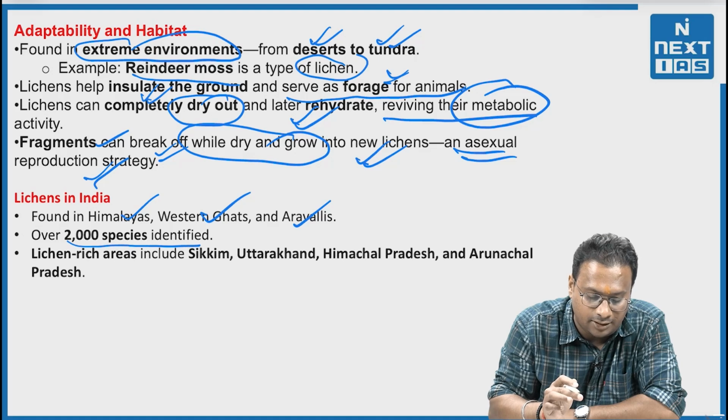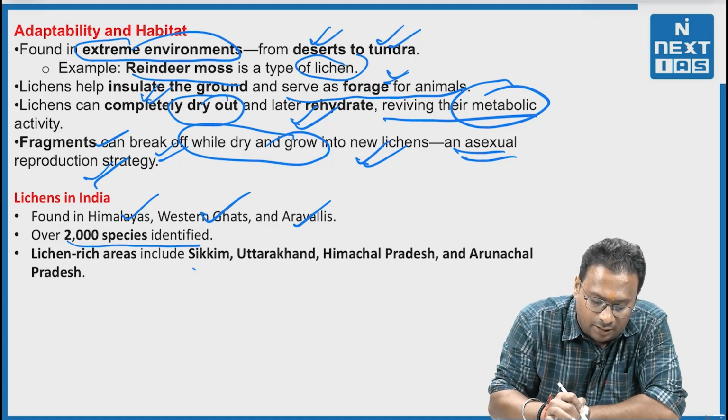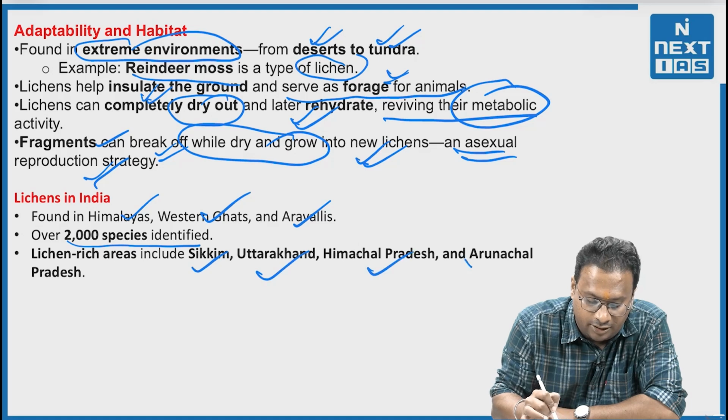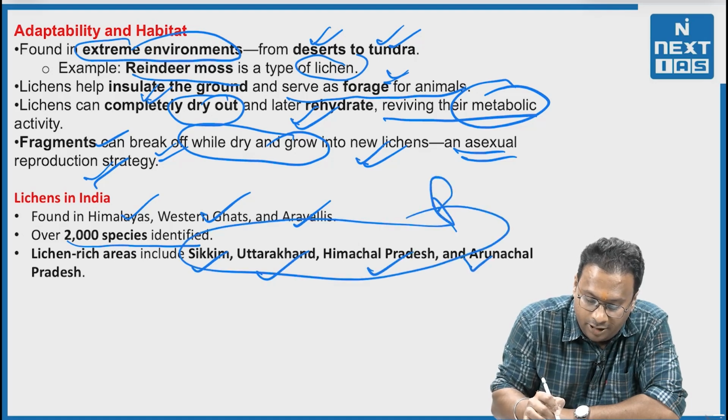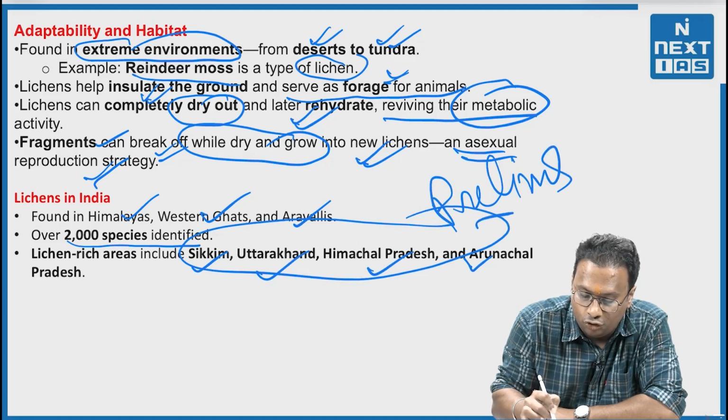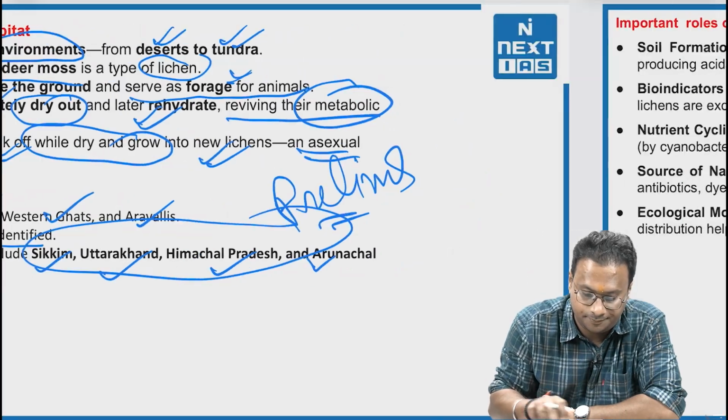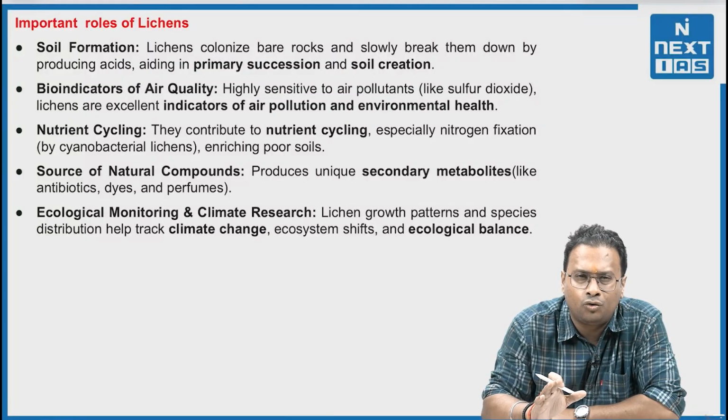Over 2000 species have been identified in India so far, and lichen-rich areas are Sikkim, Uttarakhand, Himachal Pradesh and Arunachal Pradesh. Again, this is very prelims-specific information. UPSC asks questions just like this. The important roles of the lichens.